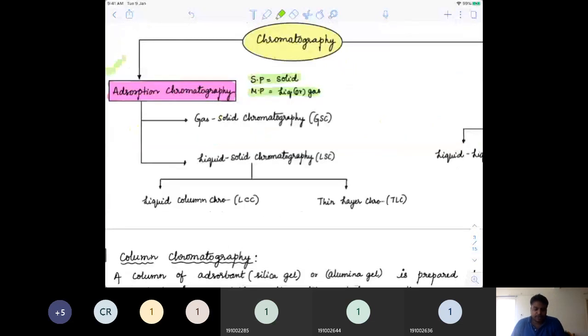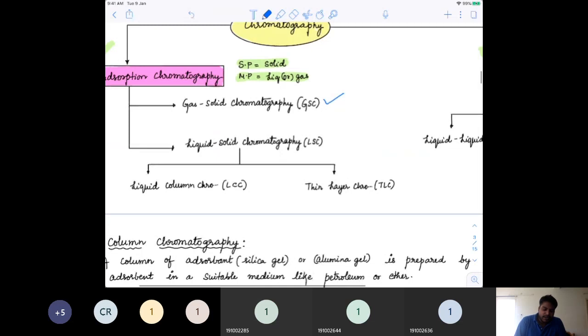What are the types of chromatographies we will see in adsorption chromatography? Check it out. Gas solid chromatography, where gas is the mobile phase and solid is the stationary phase. Similarly, liquid solid chromatography, where liquid is the mobile phase and solid is the stationary phase.